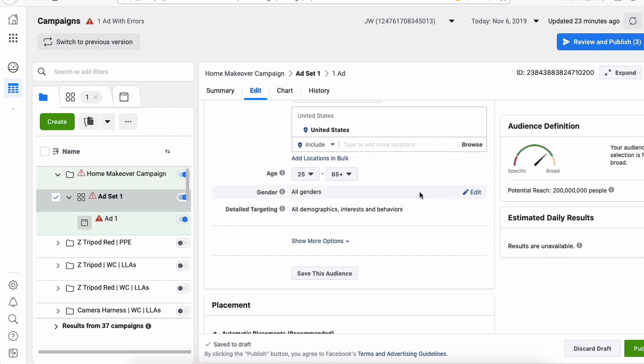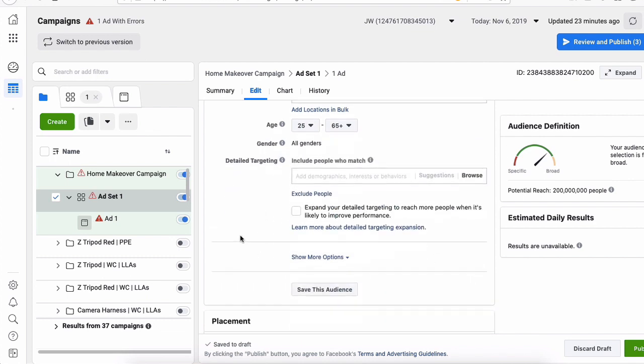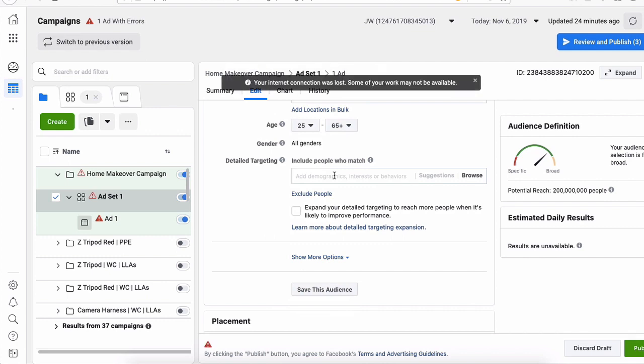Genders, we don't know. We're going to leave this wide open. Next is the important part. This is the detailed targeting. And here is where you pick the kind of targeting you want, the kind of interests or behaviors or demographics that you want this ad to target, the kind of people.